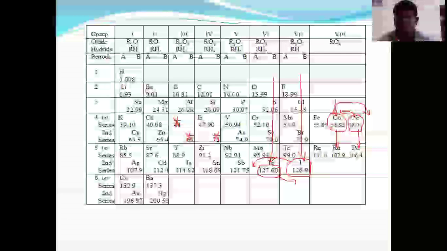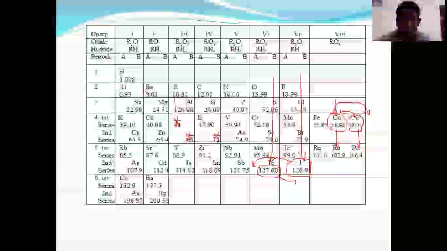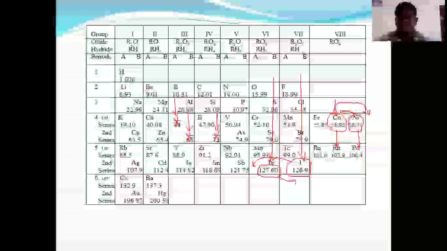So he kept some space below boron, below aluminum, and below silicon. They were named eka-boron, eka-aluminum, and eka-silicon. Now what is the difference between the three classifications?